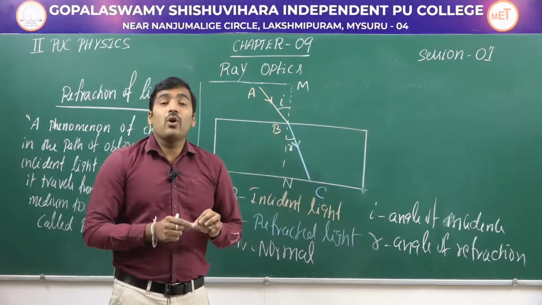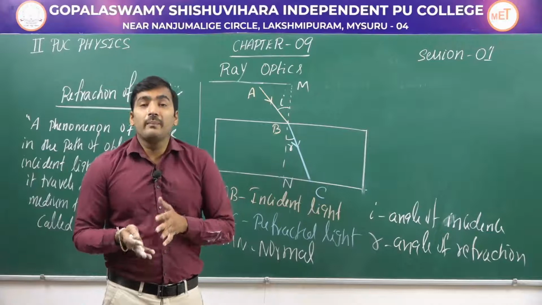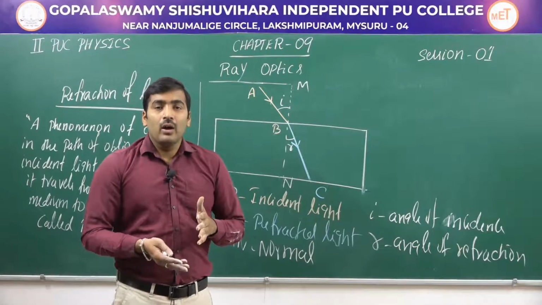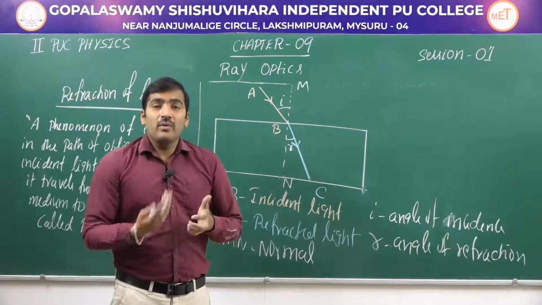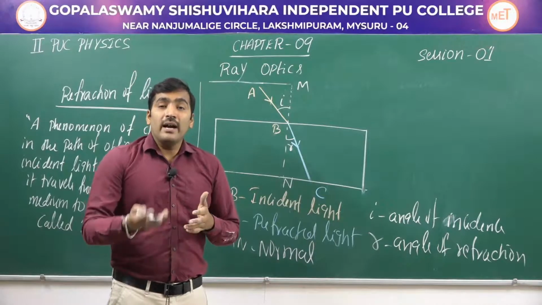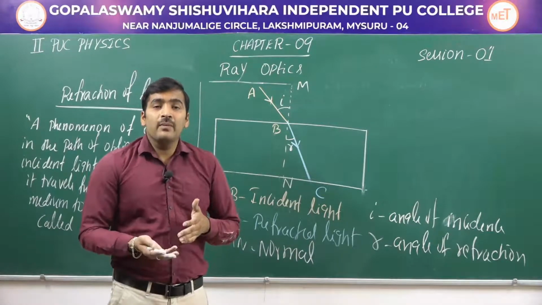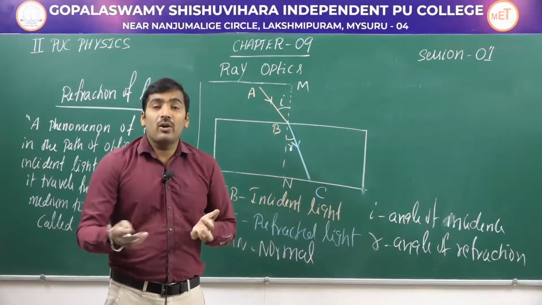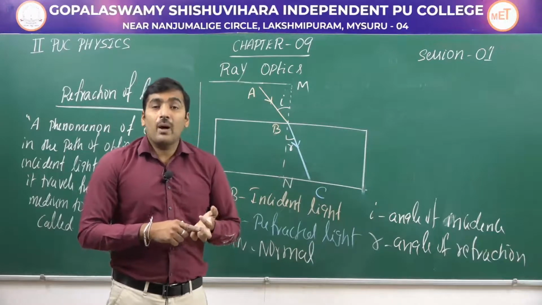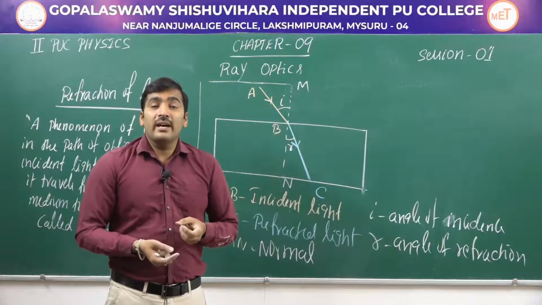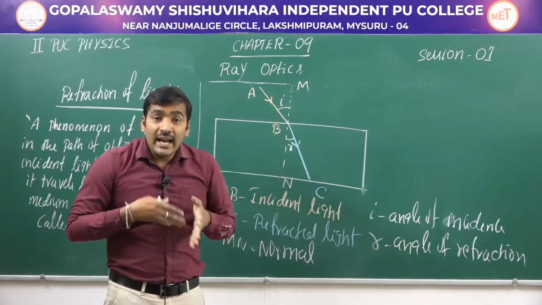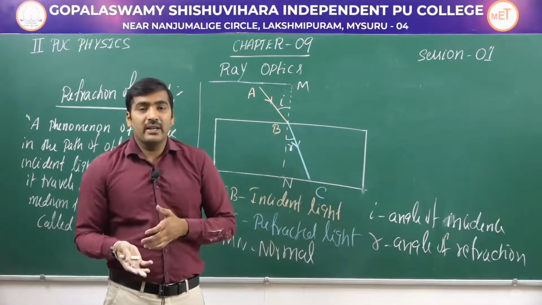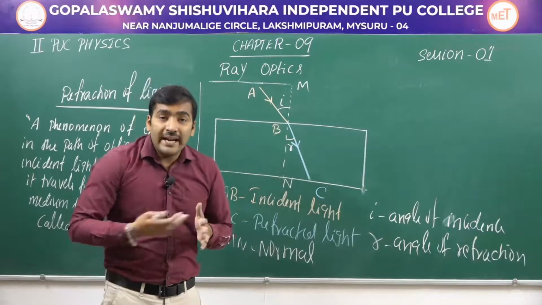Then we understood the optical medium. What are the different types of optical medium we have? Optical medium is basically a medium where light is traveling. Air is an optical medium, vacuum is also an optical medium, glass is a medium, water is a medium. Then we have different types of medium, like homogeneous medium, where the properties are the same at all the points, then heterogeneous medium, where the properties are different at different points, and then transparent medium, where light can enter into that medium. For example, glass, water, air, they are all transparent in nature. Then we have opaque medium, where light cannot enter.